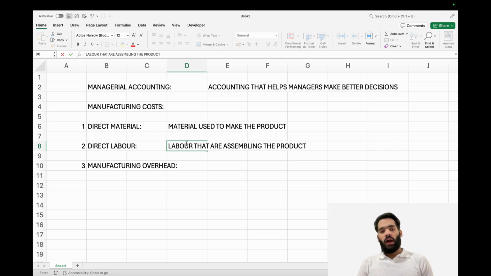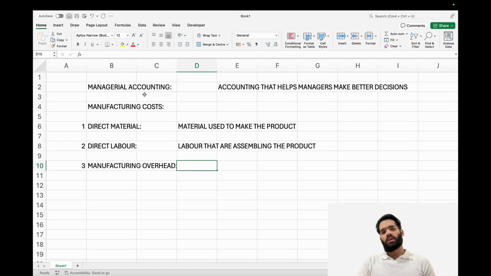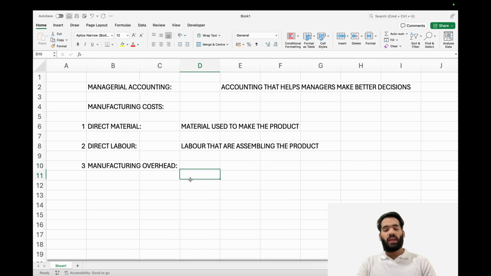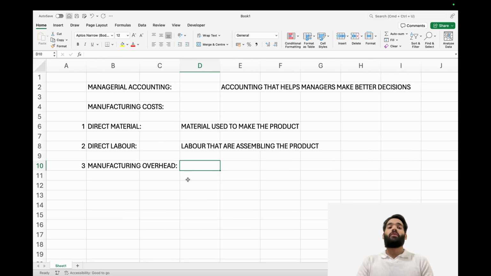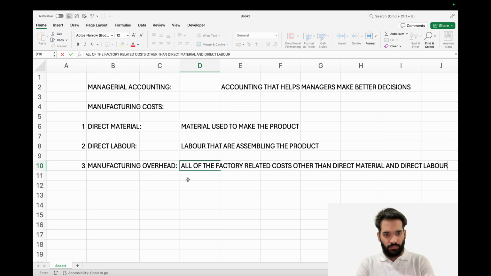So after that, now we have the last term, which is the term that most people don't really understand. They have different definitions, and they never really get to the correct way of thinking about it. So I will give you the easiest and the best way to think about it. Think of manufacturing overhead as all of the factory related costs other than direct material and direct labor.